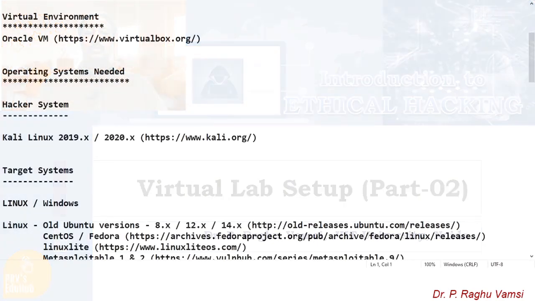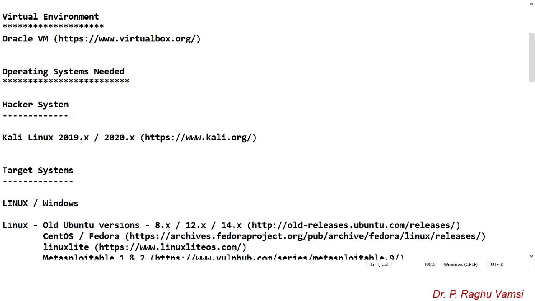By this time you are aware that performing or practicing any hacking activity on an organizational network is considered a serious crime. What is the alternative? The best alternative is to create our own lab, either physically or virtually by using virtual machines. So in this video I am going to present the creation of a simple virtual lab in VirtualBox for penetration testing and ethical hacking practice to avoid legal obligations.